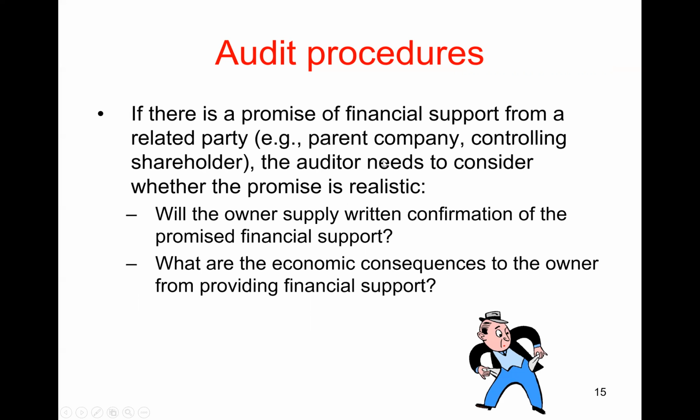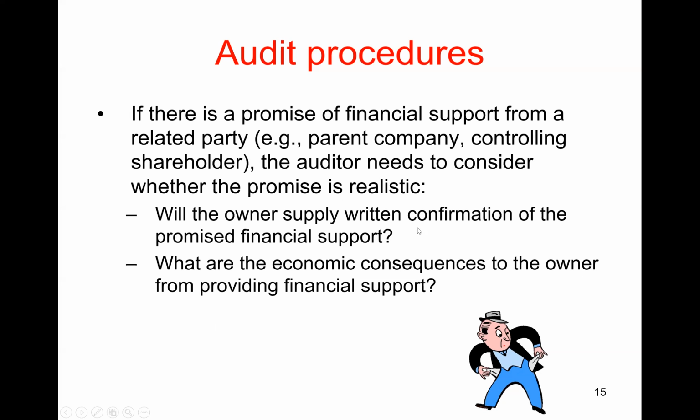Because a parent company may say to the auditor, yeah, don't worry, we'll support this company, we'll continue to provide finance. But of course, they may be saying that because they don't want to get a going concern opinion, because if they do get a going concern opinion, then that could cause, for example, suppliers to stop providing trade credit to the company, okay? So you have to bear in mind that the parent company or controlling shareholder may have biased incentives, right? They may be motivated to not tell you exactly the truth, right? They may tell you that they will provide support when in fact it may be that they don't really intend to, okay?